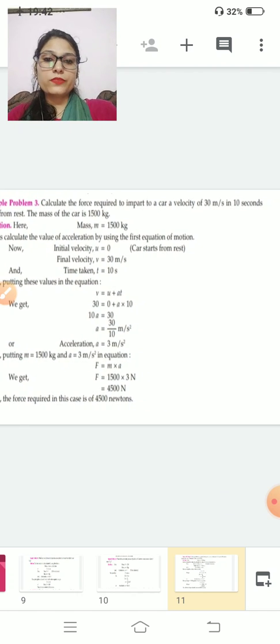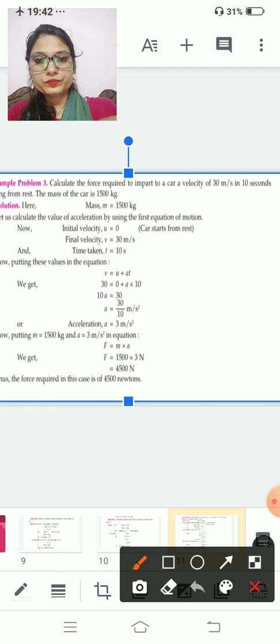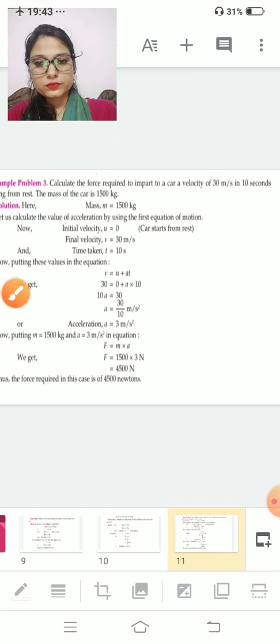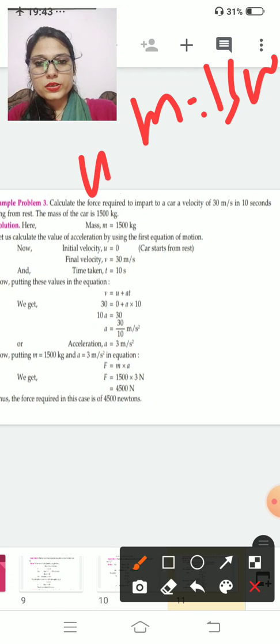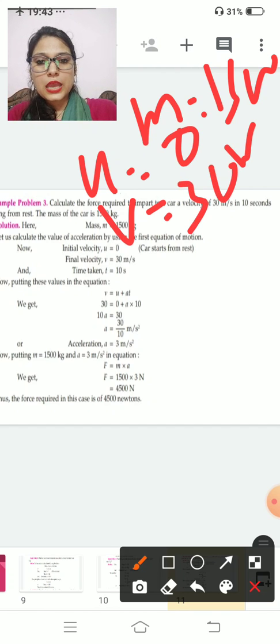In 10 seconds velocity is 30 meter per second. That means initially the car is at rest. So your m is equal to 1500 kg. Your u is equal to 0, v is equal to 30 meter per second, and t is equal to 10 second.